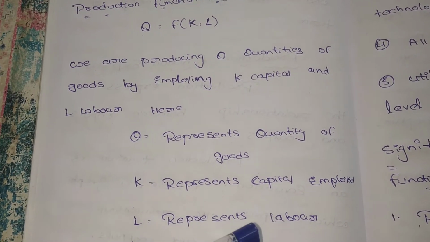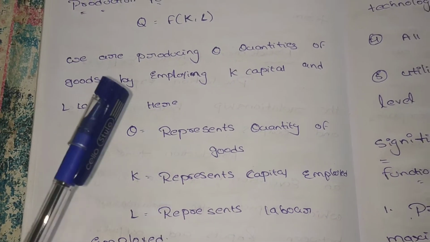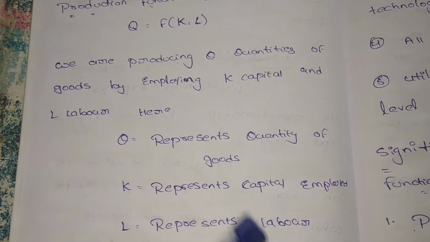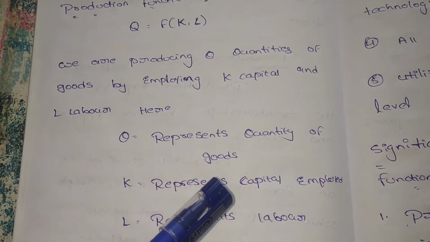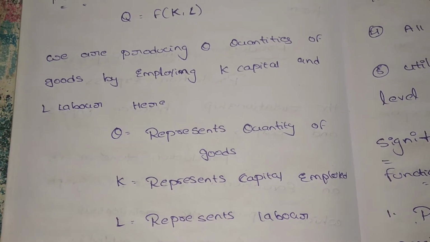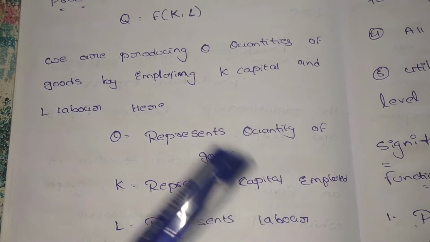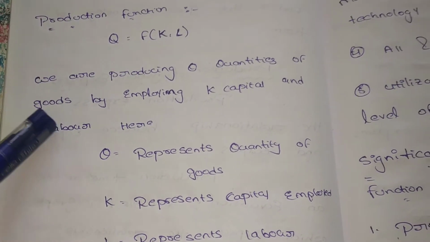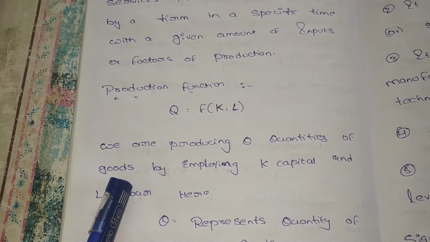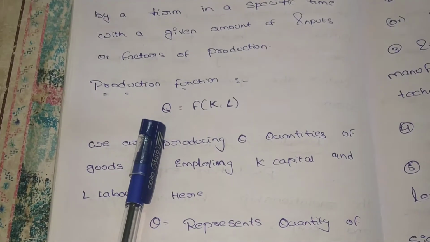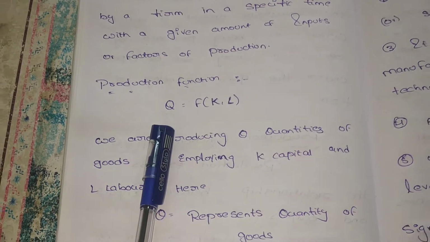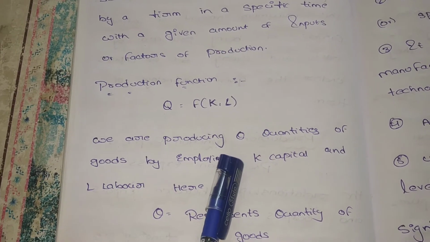Suppose we want to produce chocolates. For one packet of chocolate, how much capital is required? We are purchasing raw material or purchasing machinery. How much capital is required, and how much labor, meaning how many men are required for producing one packet of chocolates, and what is our output in packets, how many chocolates we are receiving. So that explains the production function. The production function is nothing but Q is equal to F of K comma L. Here Q is the quantity of goods.